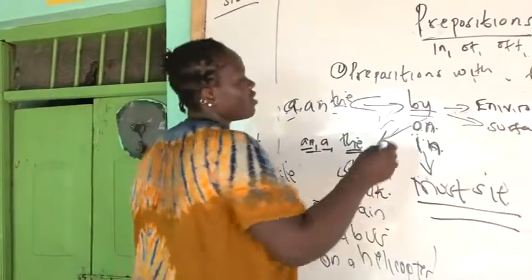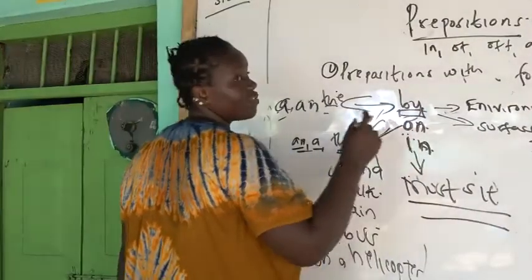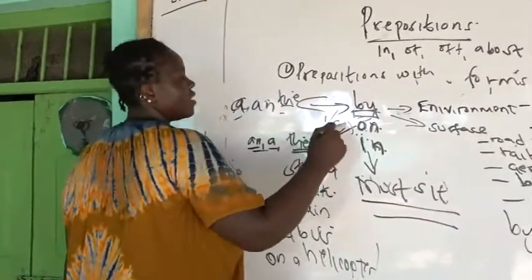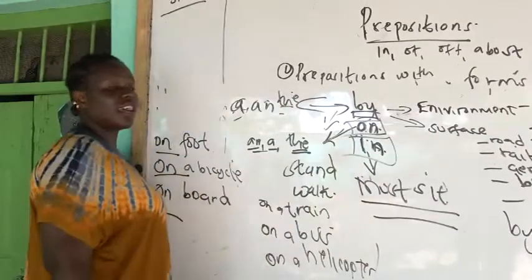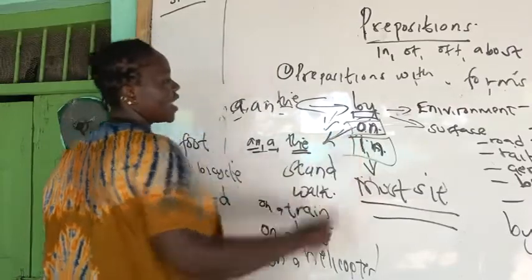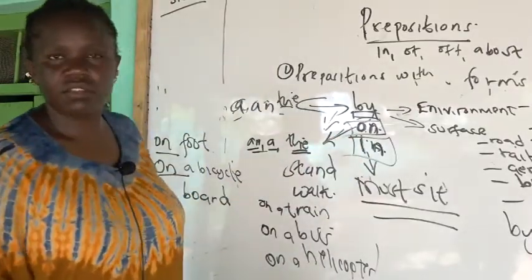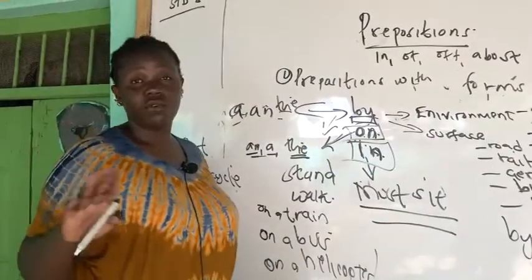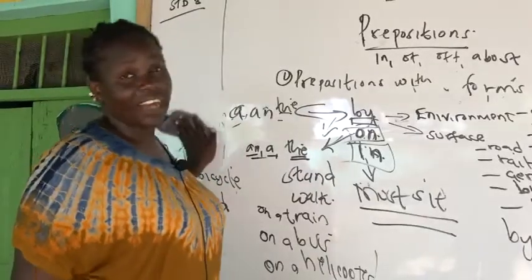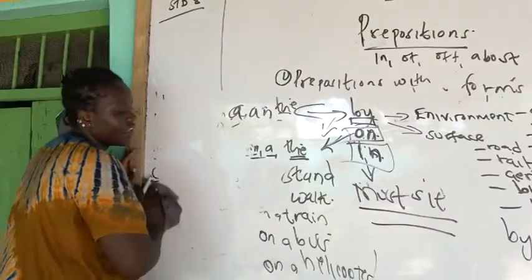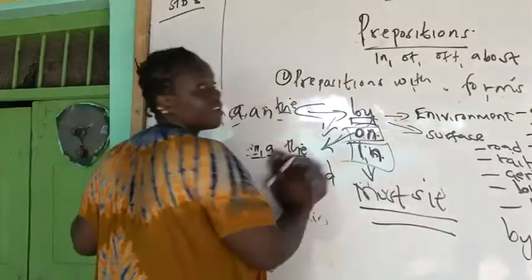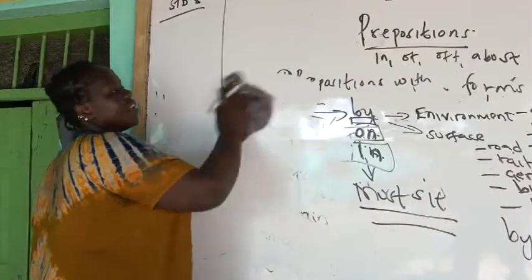You just make sure that you are able to use the difference between by, on and in. I don't have a problem with by because most of you can handle that. The problem comes in on and in. Just make sure that on, you can stand and walk; in, you must sit. In a van, in a taxi, in an Uber, in a car. Can you stand in a car? I don't think somebody can stand in a car.